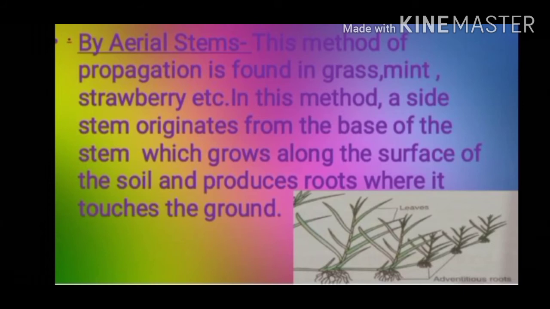By aerial stems. This method of propagation is found in grass, mint, strawberry, etc. In this method, a side stem originates from the base of the stem, which grows along the surface of the soil and produces roots where it touches the ground.